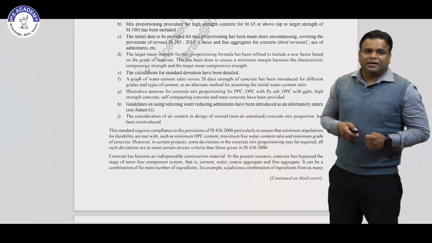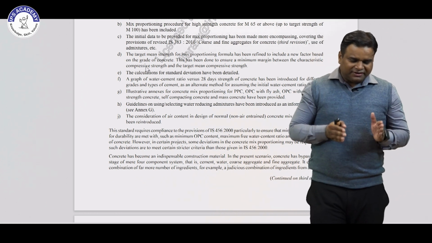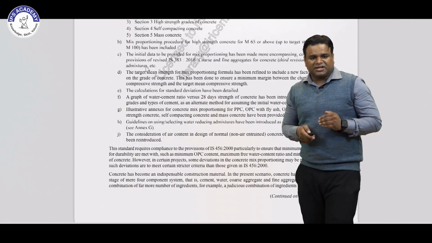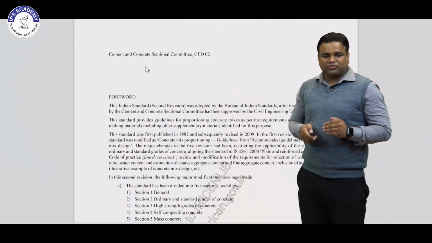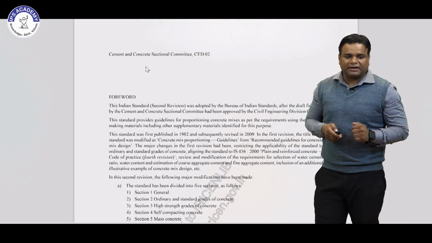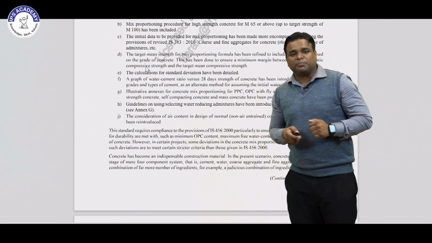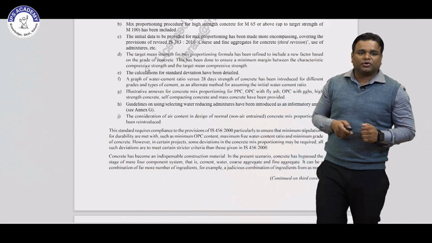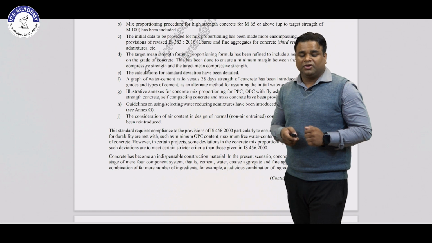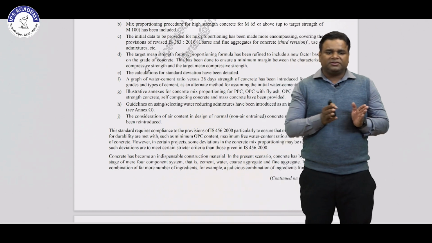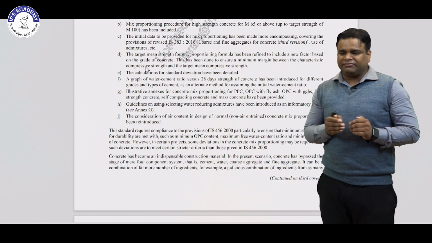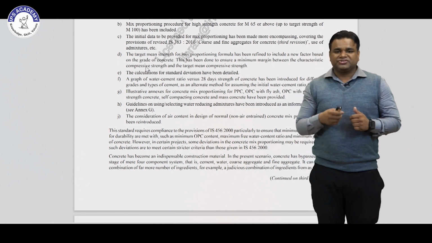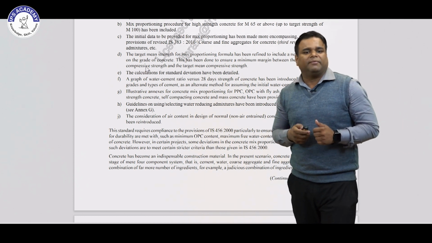The second point, first point is they have divided the IS code into 5 sections, just like we have seen: the general, ordinary and standard grade of concrete, high strength grade of concrete, self compacting concrete and mass concrete. Then the second point is the mixed proportioning procedure for high strength concrete for M65 or above, up to the target strength of M100, has been included. So in the previous code we will see only up to M55 given, but in this code we will see above M55, which is M65 and up to M100.